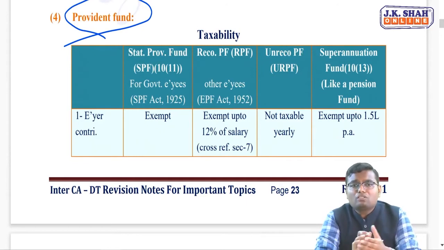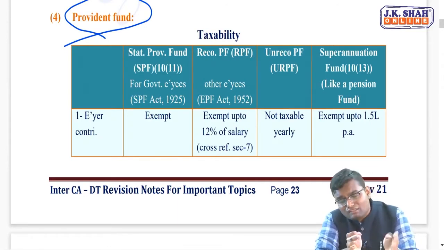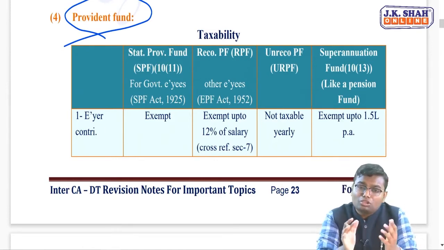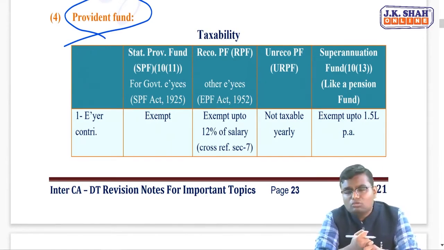So the employee also contributes, the employer also contributes. Now that amount will be accumulated in one account. Per year the government will give you interest on that. And whenever you retire, you will get a total maturity which will include your contribution, interest on your contribution, employer contribution per year, and interest on employer contribution. So the total amount you will get at the time of maturity. So you can see over here that there are total 3 things for which we have to discuss the taxability.